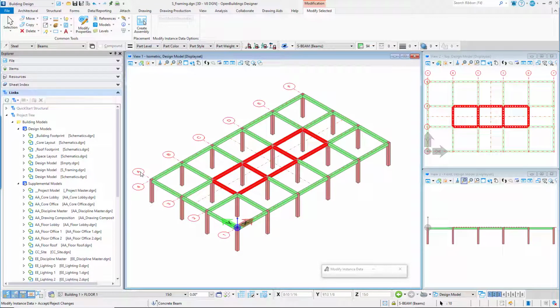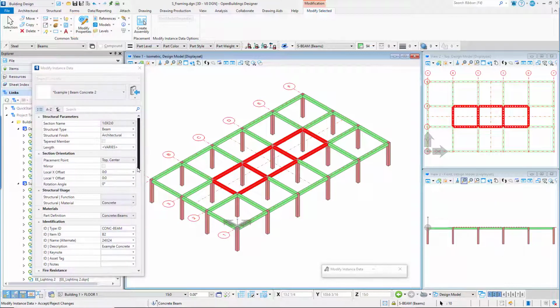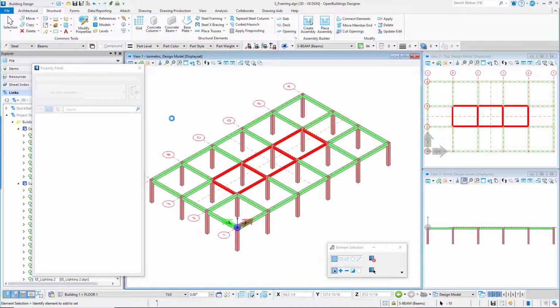Next, we will adjust the placement point of the members. With the members still selected, select the Modify Properties tool. In the Modify Instance Data dialog, set the placement point to top right. Data point, left-click in the view to accept the change.